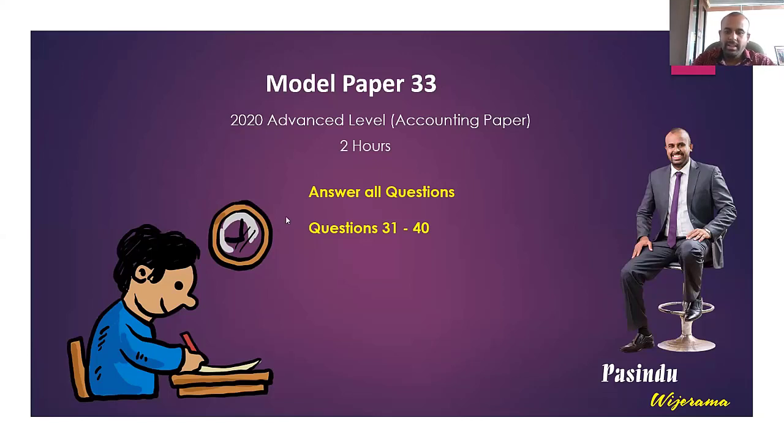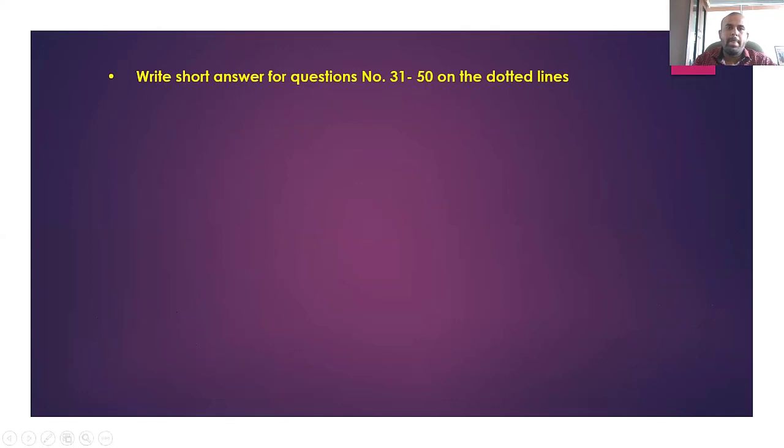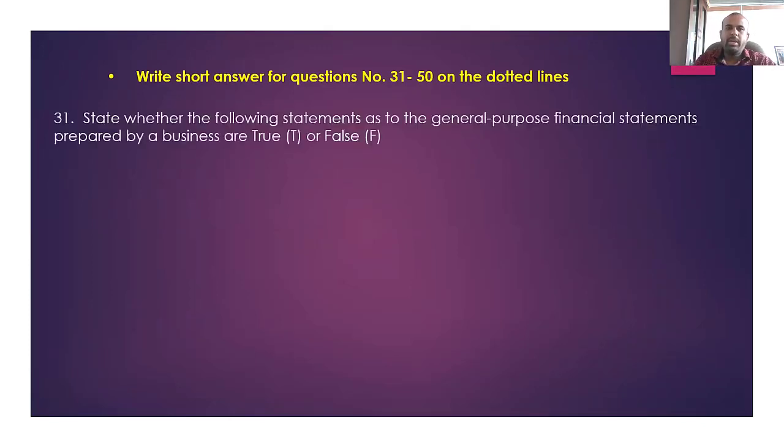Okay, shall we look at this? Question number 31. Write short answers for questions 31 to 50 using the dotted line. Question 31: state whether the following statements about the general purpose financial statements are true or false. That's what they're asking. You need to provide a true or false answer, but they're asking about the general purpose financial statements.